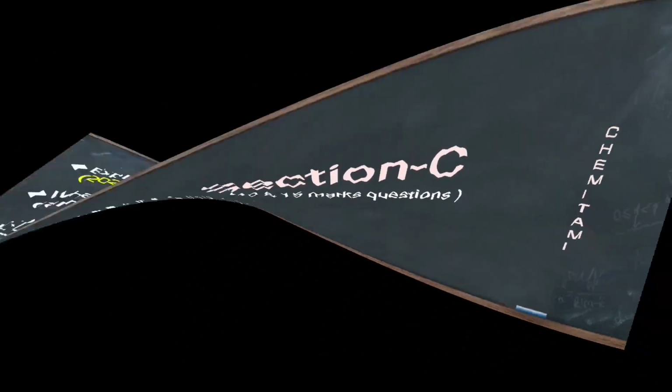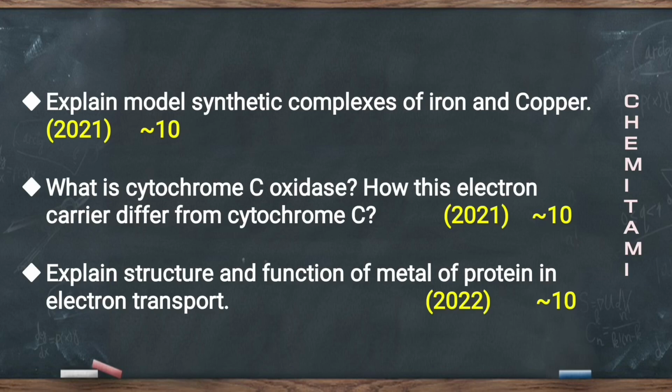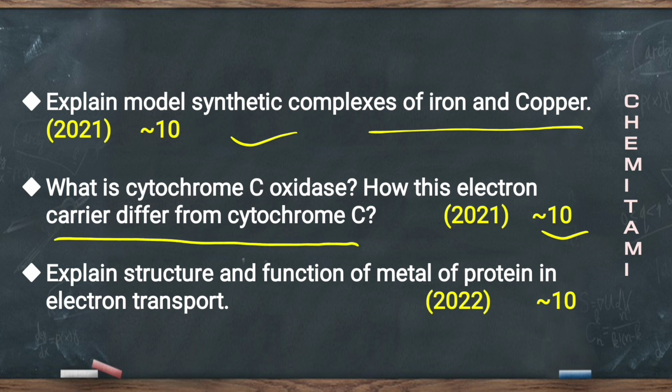इस यूनिट से सेक्शन सी में 2021 में 10 मार्क्स के दो क्वेश्चंस पूछे गए हैं. First is explain model synthetic complexes of iron and copper, and the second is what is cytochrome C oxidase, how does electron carrier differ from cytochrome C. In 2022 10 मार्क का question explain structure and function of metalloprotein in electron transport.